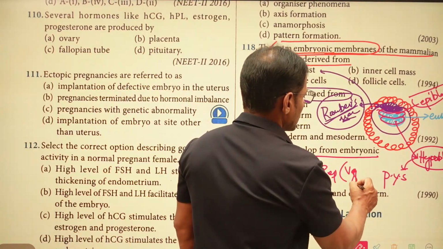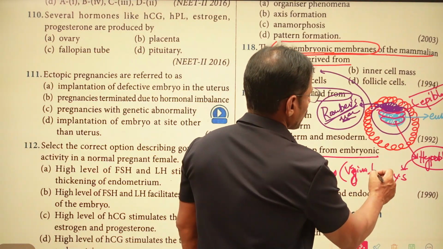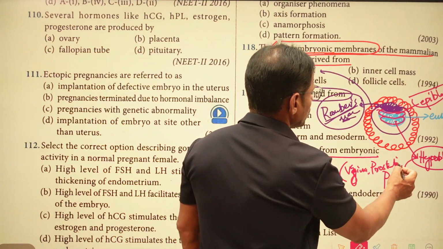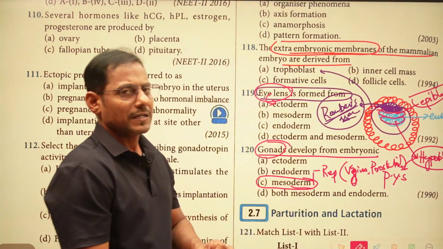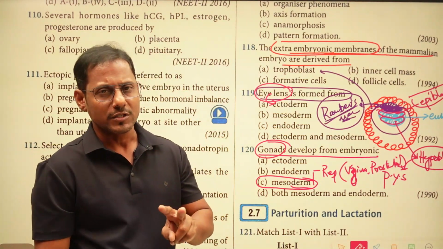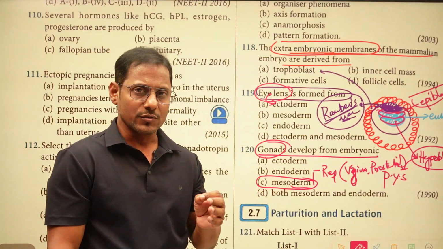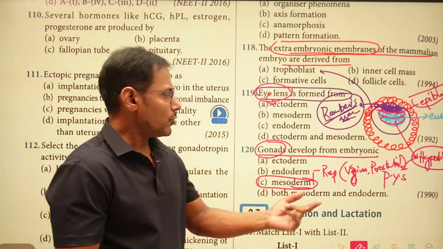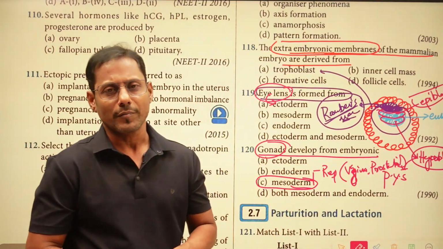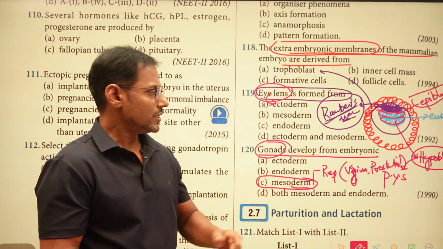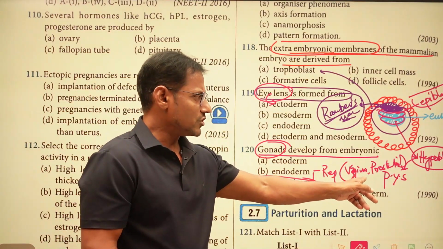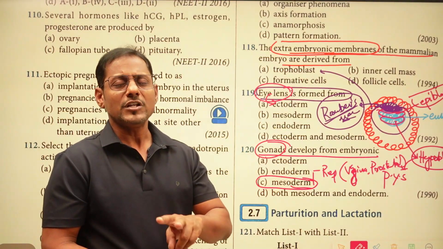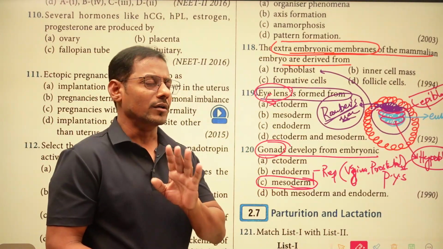vagina, as well as the prostate. In case of males, the prostate and the vagina are not going to be developed from the mesoderm, but apart from these two parts, the entire reproductive system is derived from the mesoderm itself. What about these two, vagina and prostate? They are going to be derived from the endoderm, right? These two, vagina as well as the prostate, are the two derivatives of the reproductive system which are from endoderm, right?